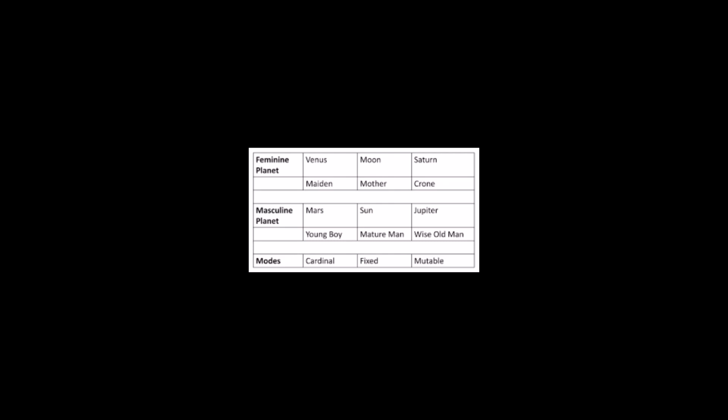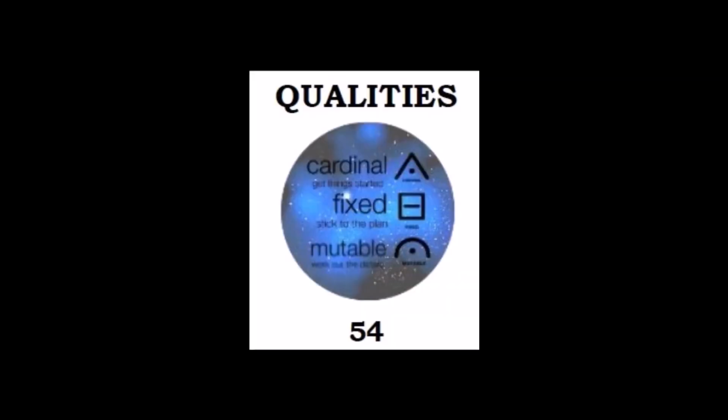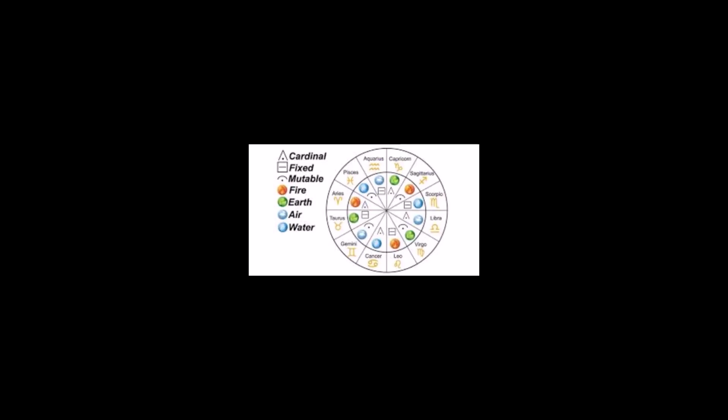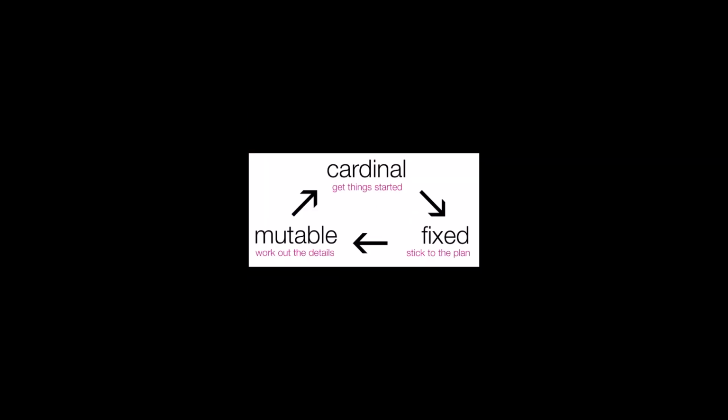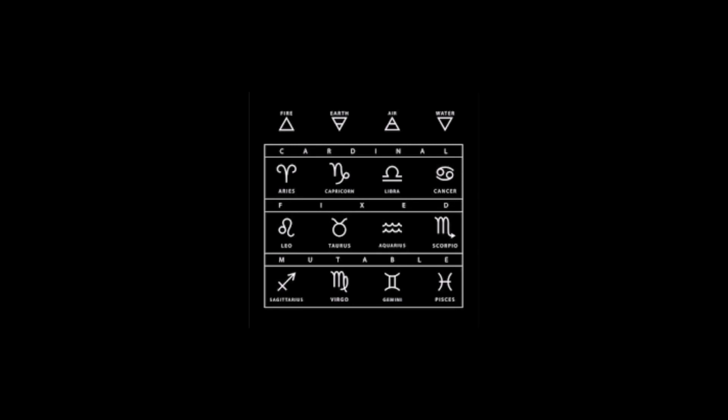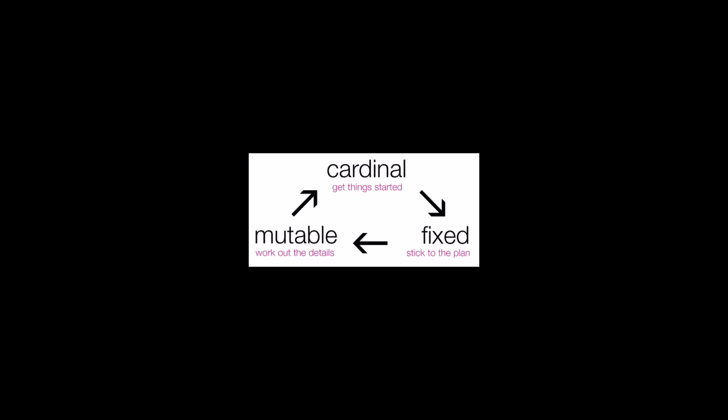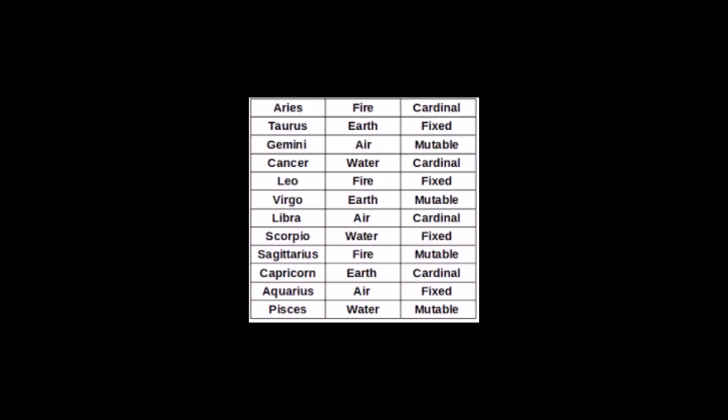Here's some quick facts about the 3 qualities in astrology. The 3 qualities are also known as modes, trigons, modalities, and quadruplicities in astrology. The cardinal quality signs are Aries, Cancer, Libra, and Capricorn. Cardinal quality themes are initiative and action. Fixed quality signs are Taurus, Leo, Scorpio, and Aquarius. Fixed quality themes are sustaining and shaping. Mutable quality signs are Gemini, Virgo, Sagittarius, and Pisces. Mutable quality themes are change, adaptability, and growth.